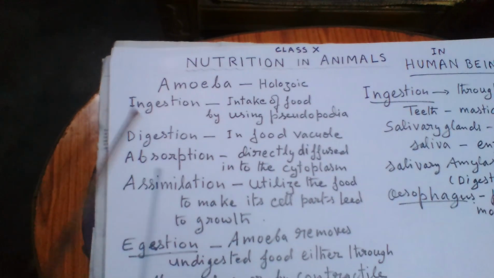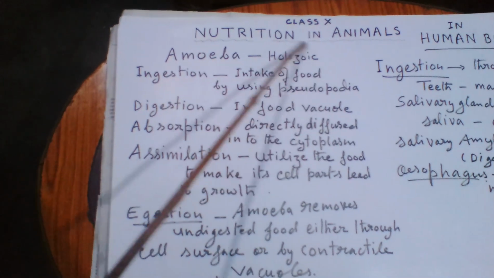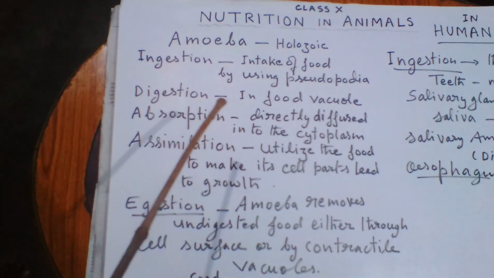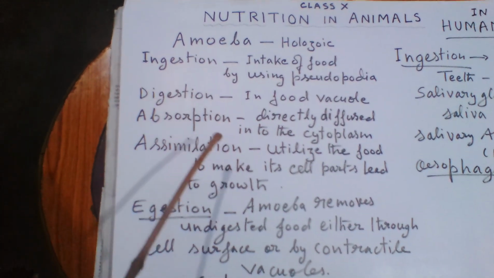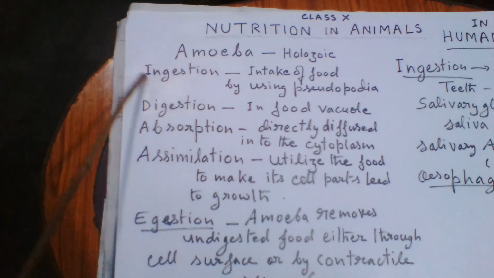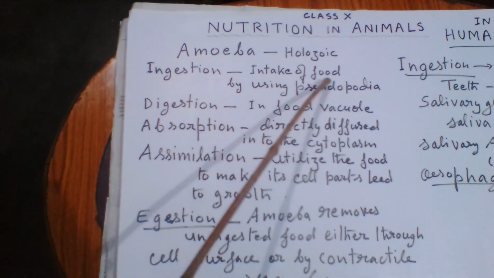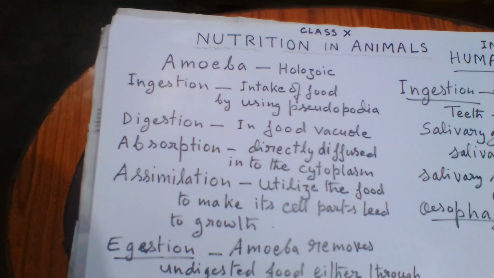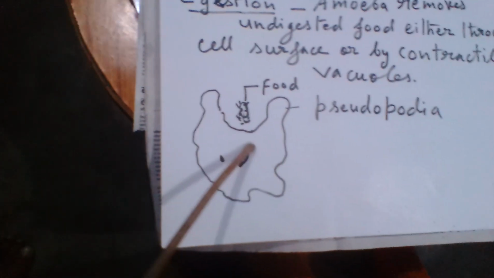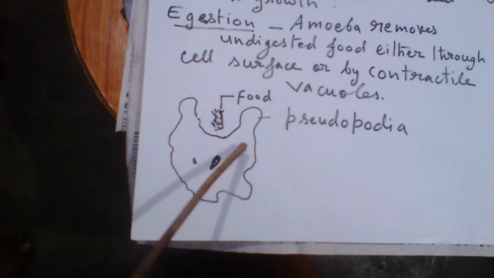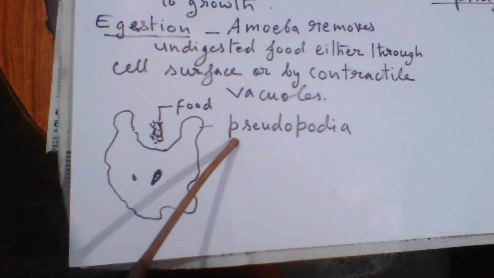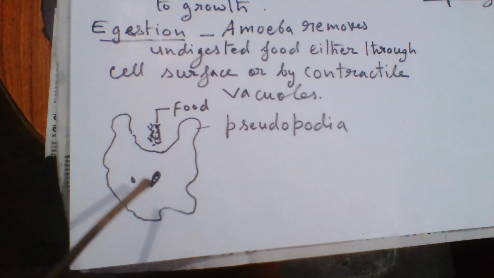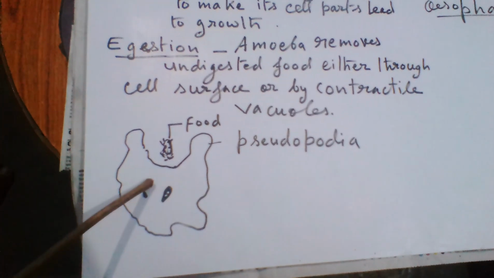Nutrition in amoeba is totally holozoic nutrition, in which they engulf the food inside their body through an opening or mouth. The first process is ingestion. It is the intake of food by using their pseudopodia. It is a unicellular organism, so it produces an outgrowth, which is called pseudopodia or false feet, to engulf or capture the micro foods.